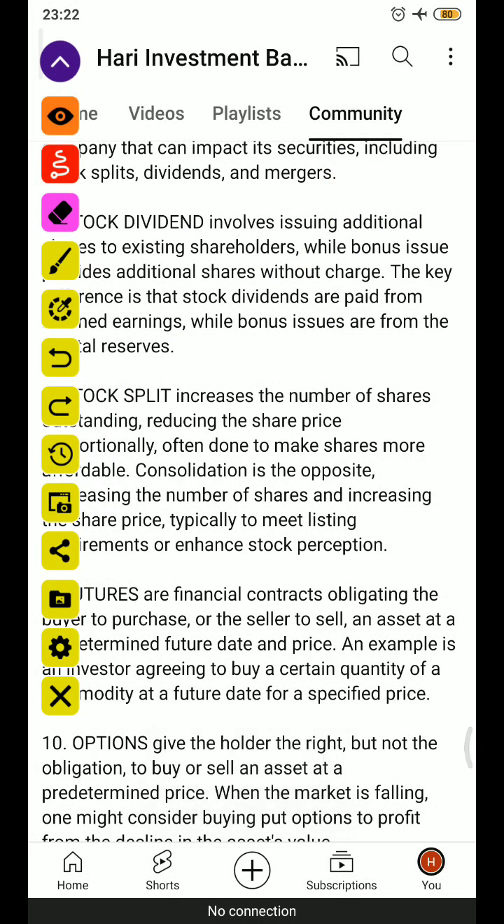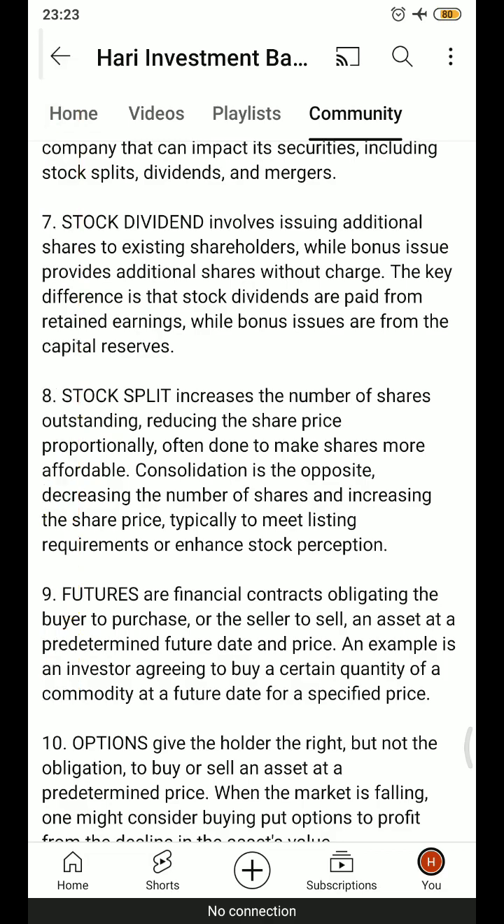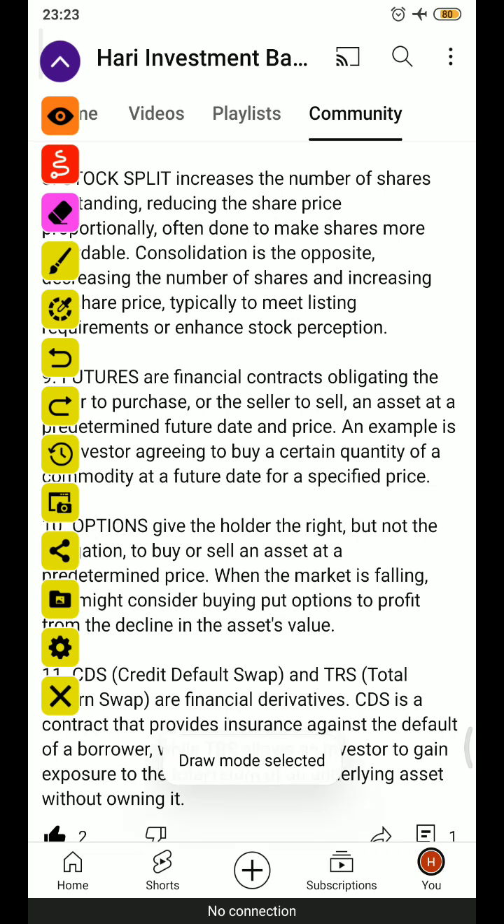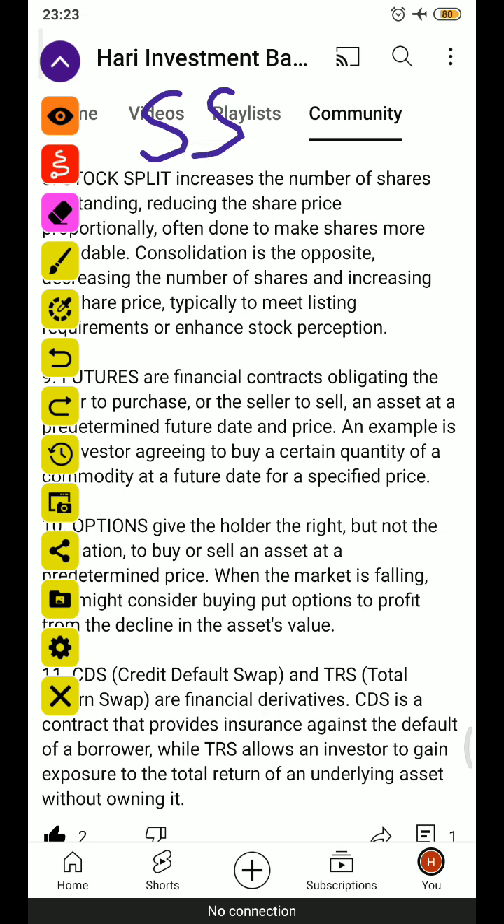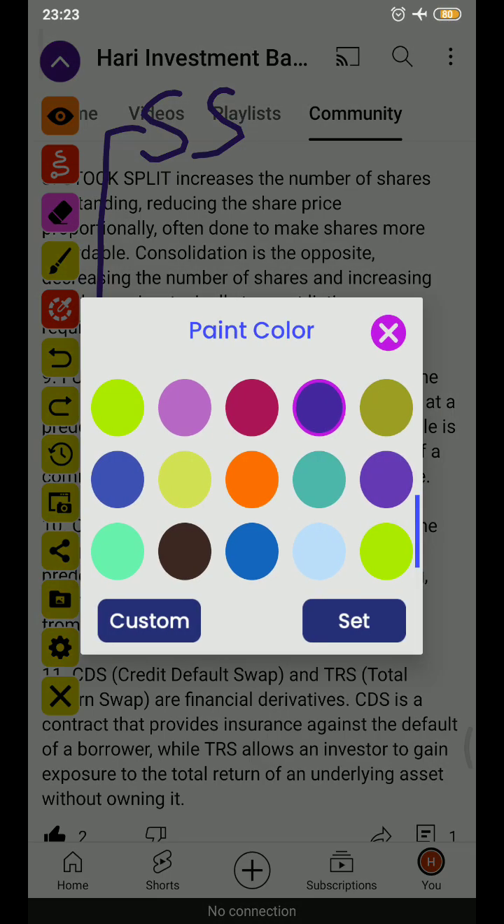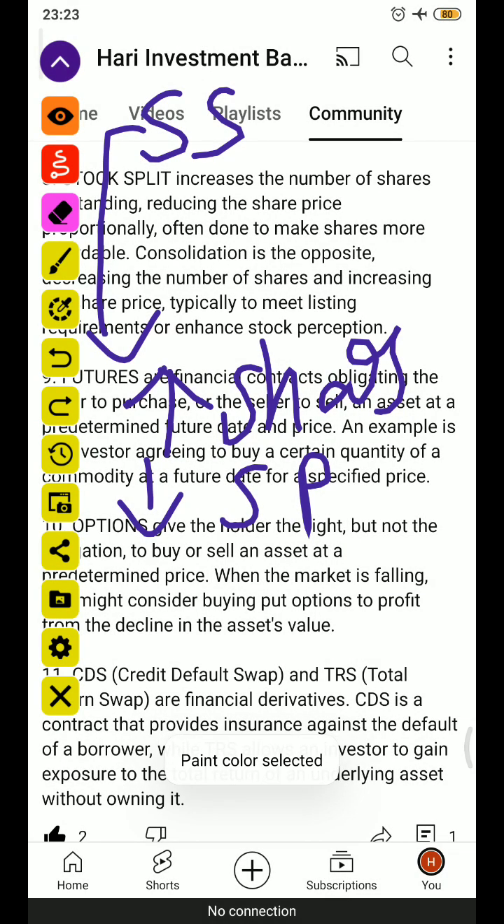Next, stock split means increasing the number of shares outstanding, reducing the share price proportionately. It is often done to make shares more affordable. For example, if the share price is 1,000 rupees, it will be made 500 rupees. By taking the 1,000, we will give two 500 notes. So this is a stock split. We split the price when the price is high, so that more people are interested in buying the shares.